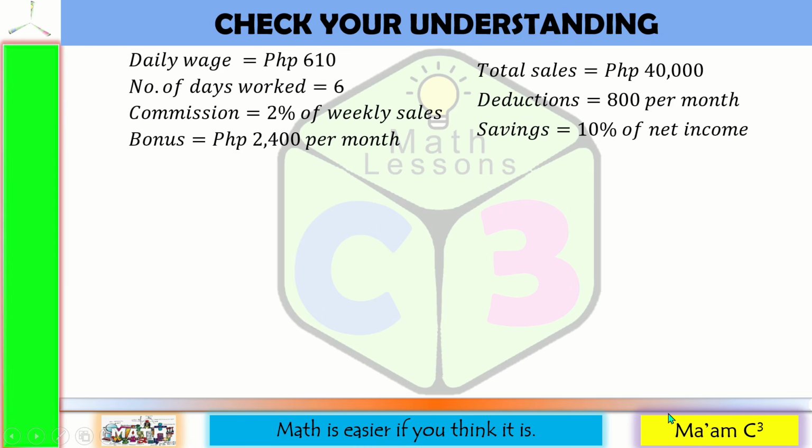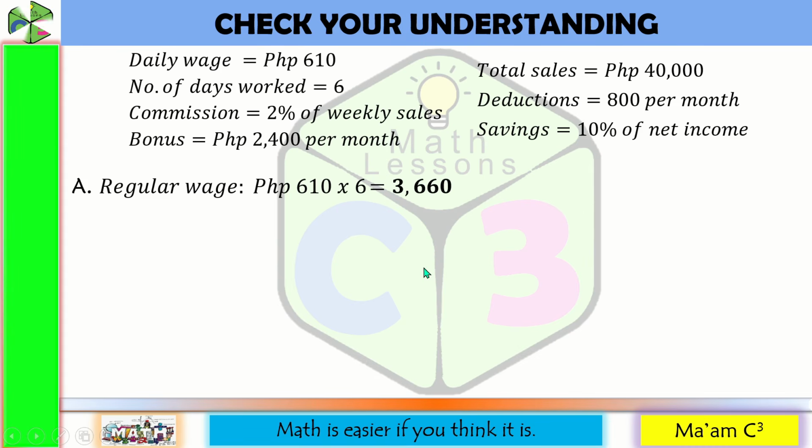Let us proceed. So first, let us solve for the regular wage of Dina. That would be 610 pesos times 6, and that is 3,660. Now, for the commission, 2% of weekly sales, and the weekly sales is 40,000 pesos. So 40,000 pesos times 0.02. 2% is 0.02. This will be 800 pesos.